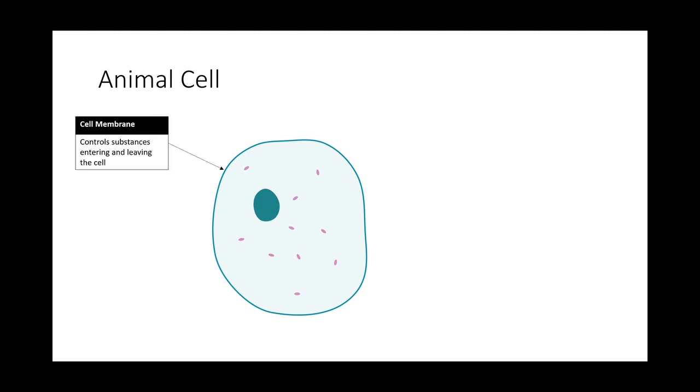Okay, let's look at the first part, which is the cell membrane. So cell membrane is the most outer layer of the cell. It controls the substances entering and leaving. How they do that, we'll talk about it later.